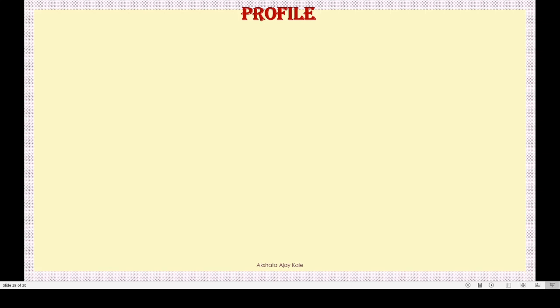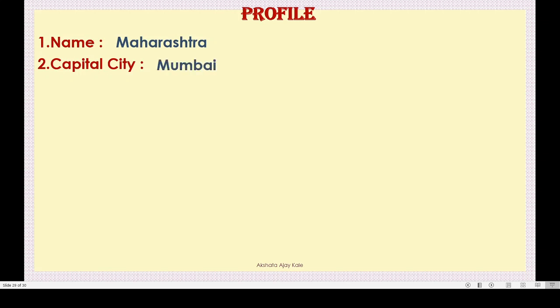Now, dear children, we will try to prepare a profile of our state, that is Maharashtra. By this, we will summarize whatever we learnt in this lesson, that is part 1 and part 2. Okay? We are going to make a profile of Maharashtra. Name, we will write Maharashtra, isn't it? Now, second point, capital city. Come on, tell me. Which is the capital city of Maharashtra? Yes, very good. Mumbai is the capital city of Maharashtra.